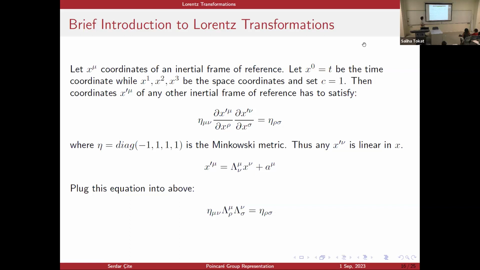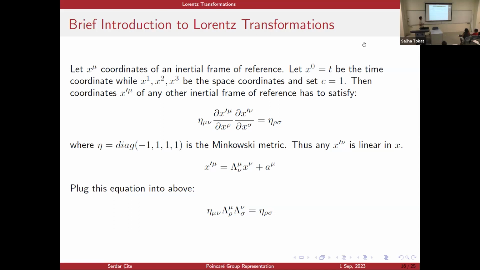Now, I will briefly talk about the Lorentz transformations. These are transformations between two sets of coordinates in Minkowski spacetime. I let x0 be the time coordinate and the others be the space coordinates, and I set the speed of light equal to 1. Any transformation between two sets of coordinates should respect this transformation law, which is just the transformation of the metric tensor under a change of basis.